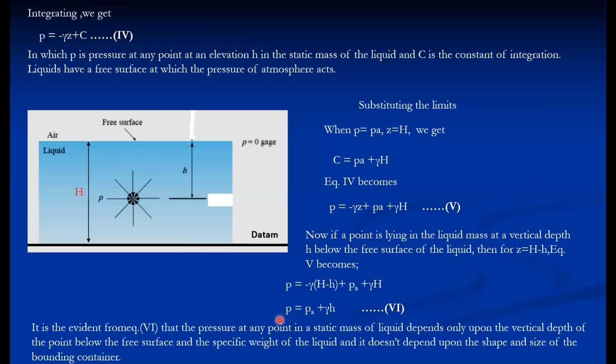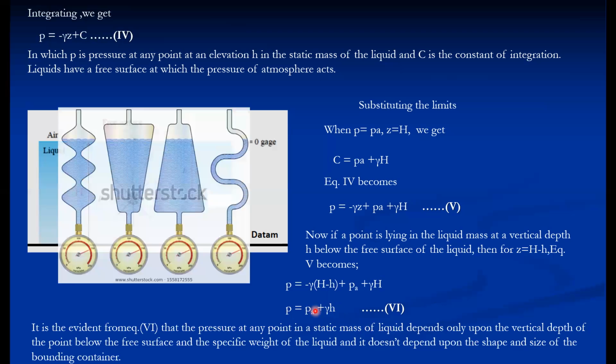So it is evident from equation 6 that the pressure at any point in a static mass of liquid depends only on the vertical depth of the point below the free liquid surface. So H is the vertical depth of that particular point below the free liquid surface, and the specific weight of the liquid. And it doesn't depend on the shape and size of the bounding container. So pressure or intensity of pressure doesn't depend on the size of the container, that you can see here.